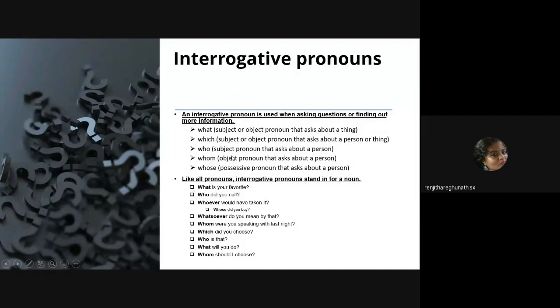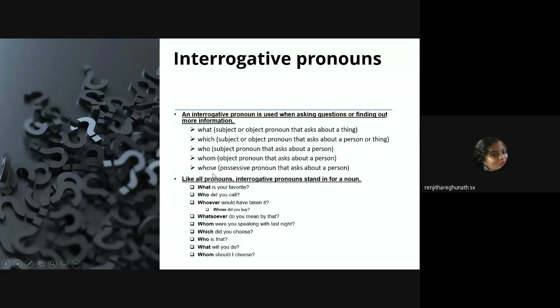Now look at this, which. So what basically asks about a thing, which will ask about a person or a thing, who usually asks about a person, whom, as in to whom did you give this? It is an object pronoun that asks about a person.